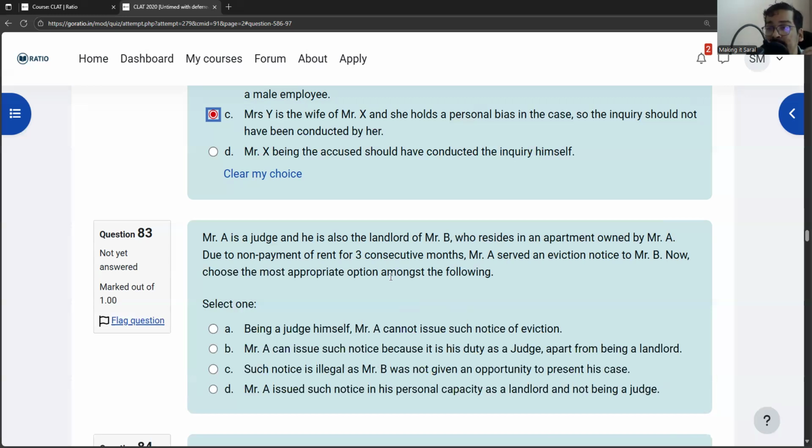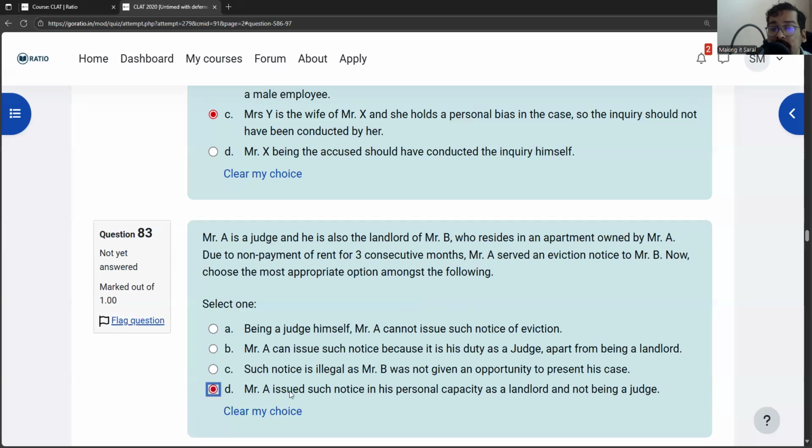No. Mr. A has simply given a notice that, look, you have not been paying rent. Please either pay rent or leave. So if no administrative or judicial action has been taken, the question of bias does not arise. Therefore, the answer would be D. Mr. A issued such notice in his personal capacity as a landlord and not as a judge.